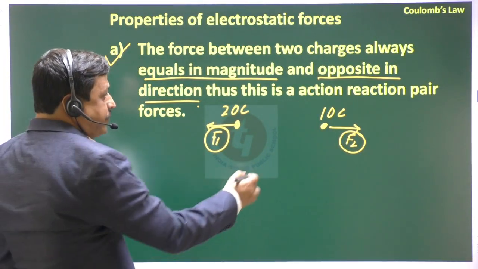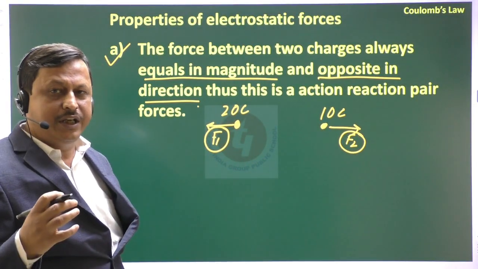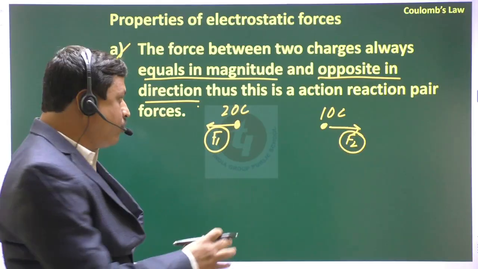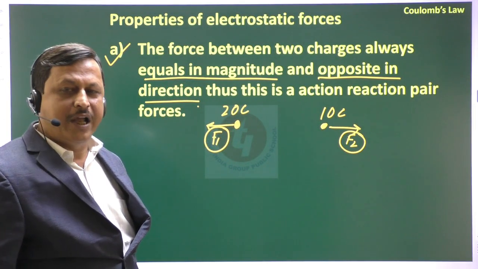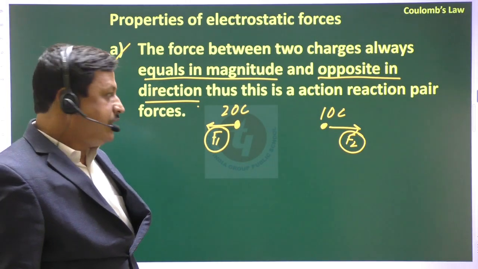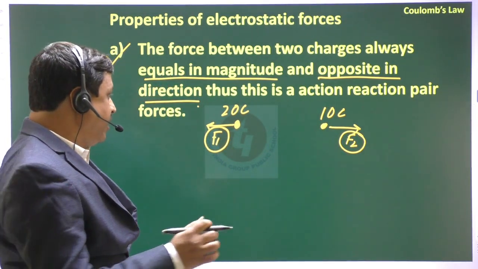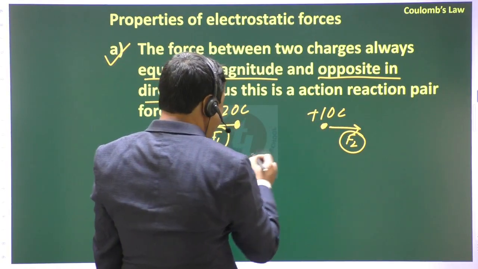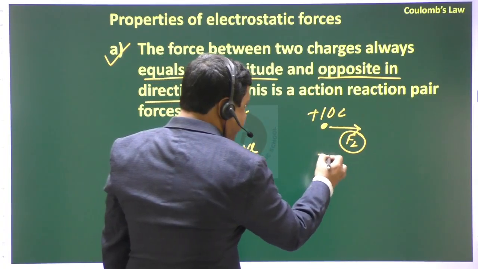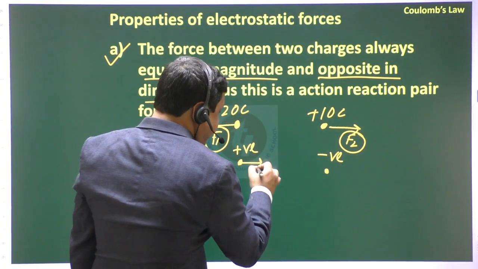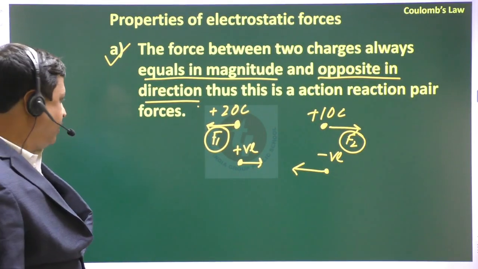That means if 10 coulomb charge gives a force on 20 coulomb of 10 Newton, then 20 coulomb also gives a force on the 10 coulomb charge of 10 Newton. These forces are always equal in magnitude but opposite in direction. If this is positive and this is negative, they will attract each other but the forces are always opposite in direction, right?